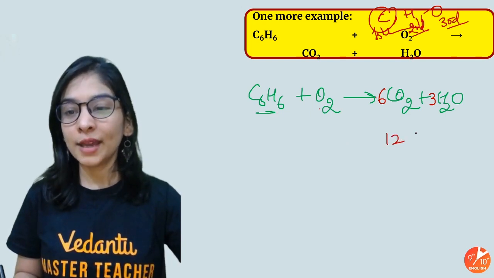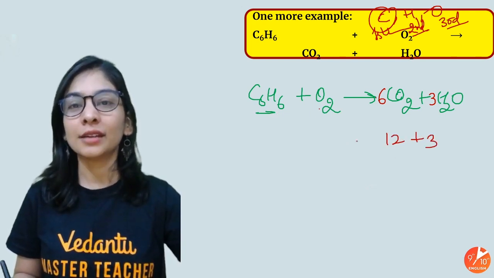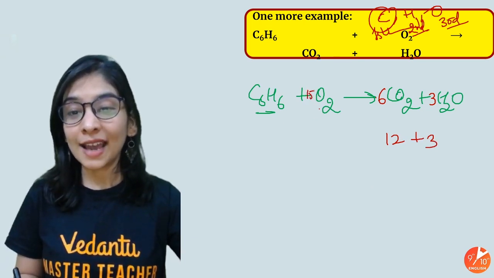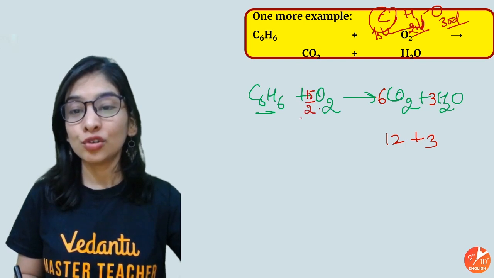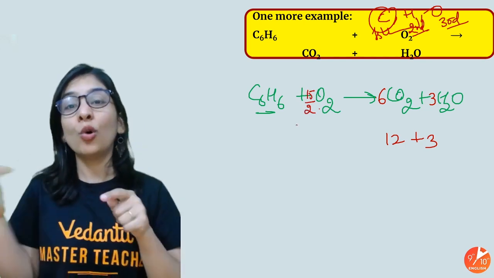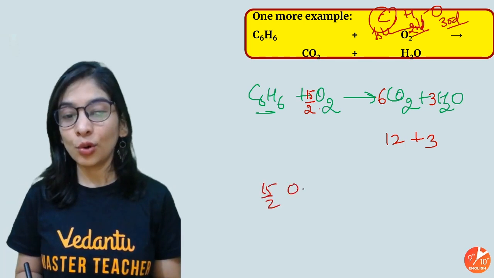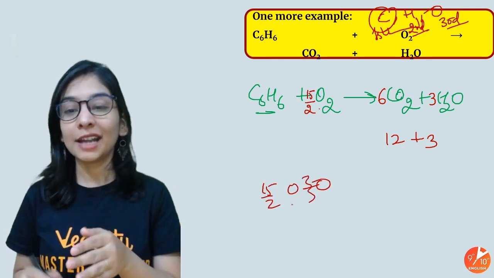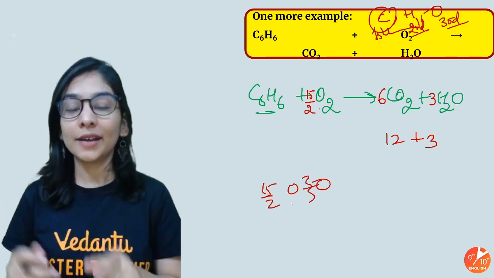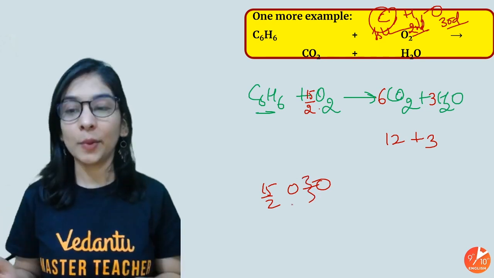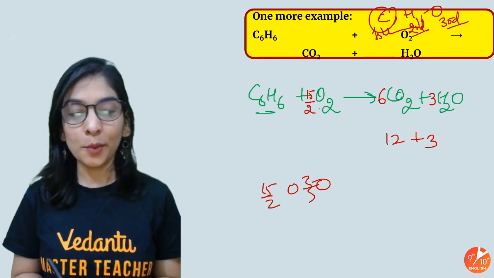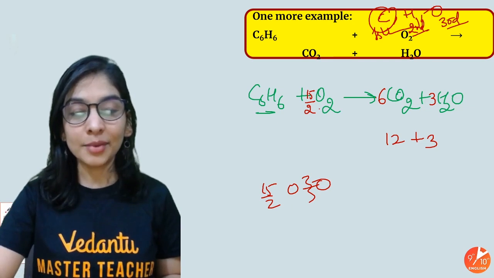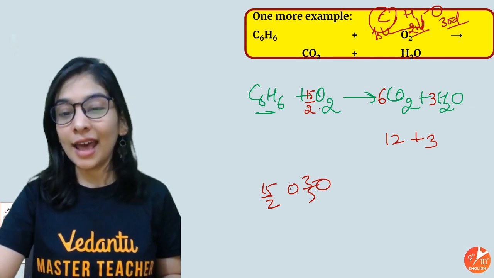6 into 2, 12 plus 3, that's 15. How to write 15 oxygen? It's not a multiple of 2. You can write it in this way: 15 by 2, O2. If you do half of 15, that means you will get the same number. That's what we wanted, that's 15. Or there is one more way. Either I'll do this, and the reaction became balanced.